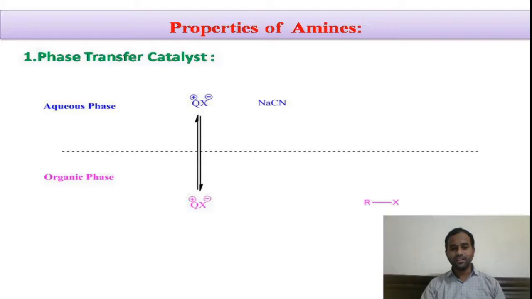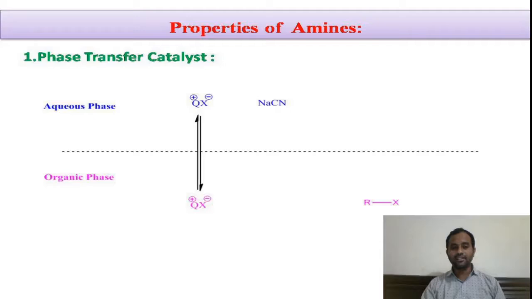Now our quaternary ammonium salt is in two phases, whereas sodium cyanide is in the aqueous phase and alkyl halide is in the organic phase. In order to increase the number of collisions, the interaction between these two reacting species, alkyl halide and sodium cyanide, we need to transfer or carry the reactant species to only a single phase.